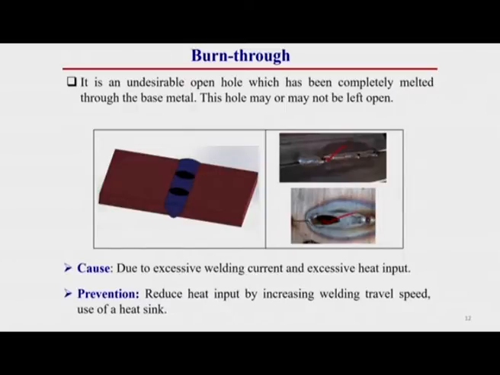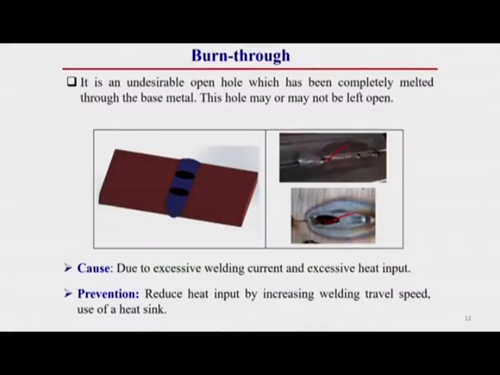This hole can sometimes be visible to the naked eye or may not be left open. That means when it is open, then we can see it. If it is not open, then it will not be visible. These types of holes can remain inside the welding joint. So, this is a through hole through the thickness of the plate. This is a welding defect. Once it is visible, then it is good. Once it is not visible, then you will feel there is no defect. But we can determine this by using some non-destructive technique or some destructive technique also.